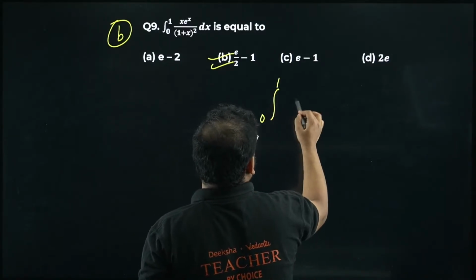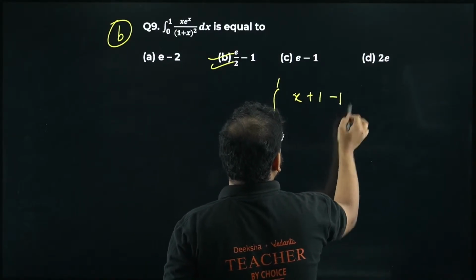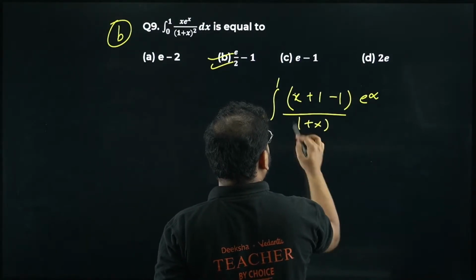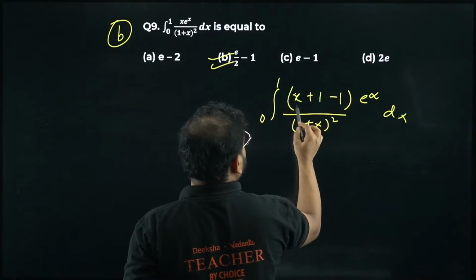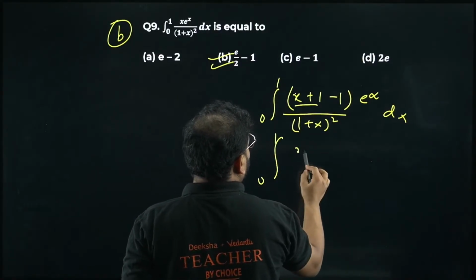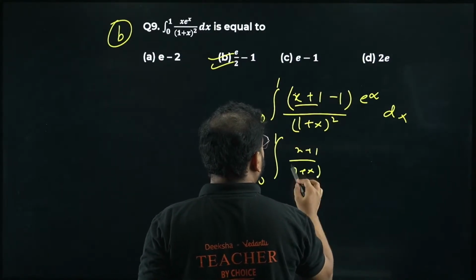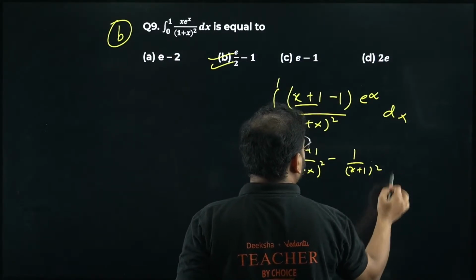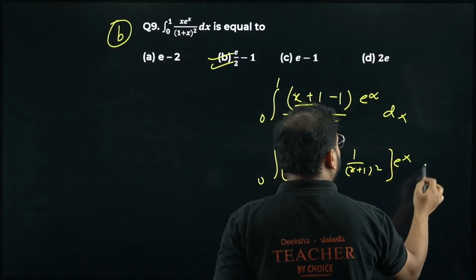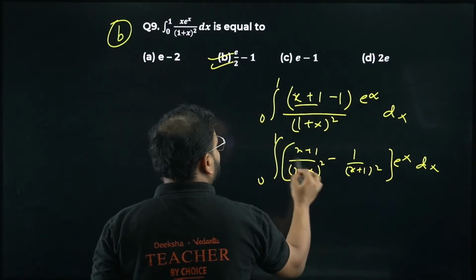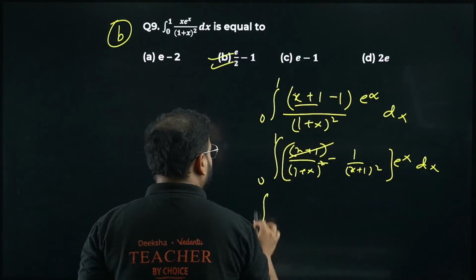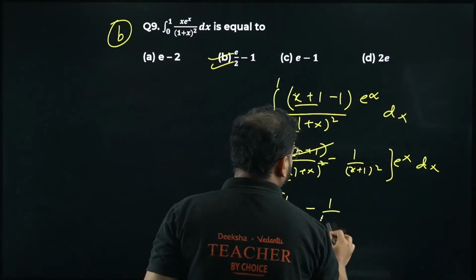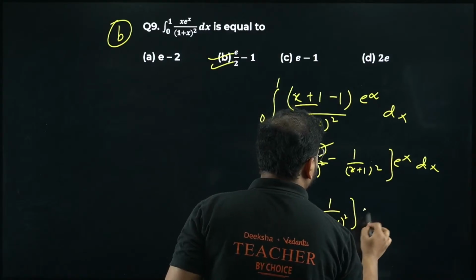0 to 1 is there. I'll write x plus 1 minus 1, keep e power x outside. Property will be used over here. 1 plus x the whole square is there with dx. I'll use this and this together. I get 0 to 1, x plus 1 upon 1 plus x the whole square. Then I have minus 1 upon x plus 1 the whole square with e power x with dx. Please check. I'll cancel one of these over here. I'll have 0 to 1 integration. It'll become 1 upon 1 plus x minus 1 upon 1 plus x the whole square with e power x dx.